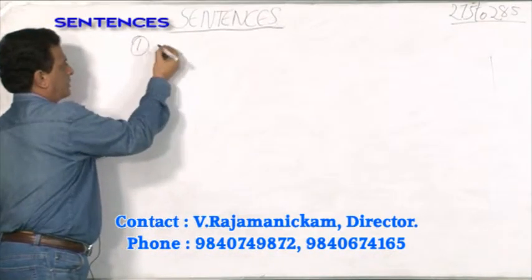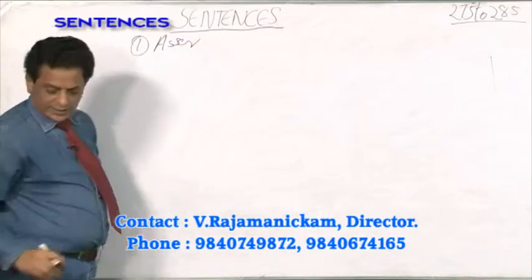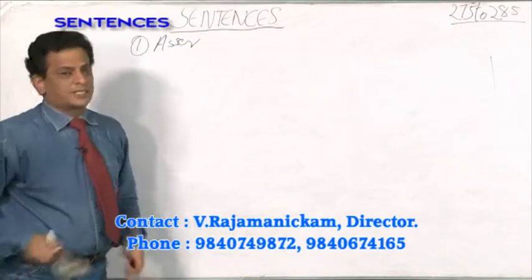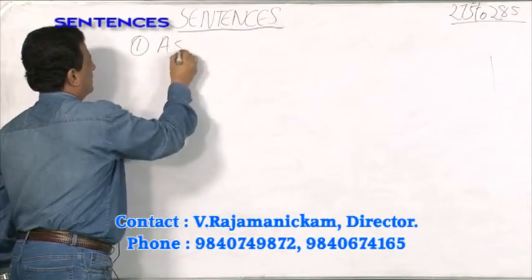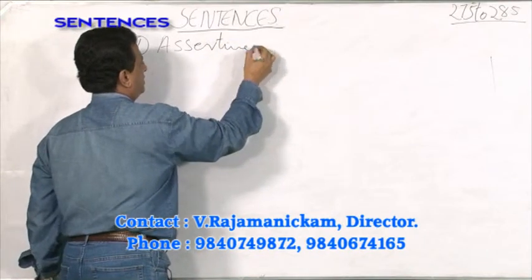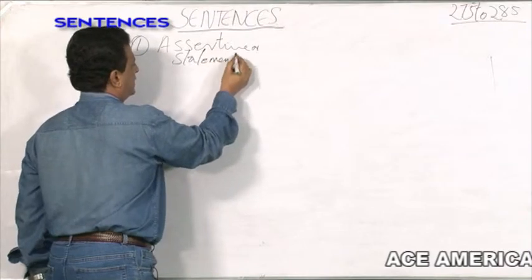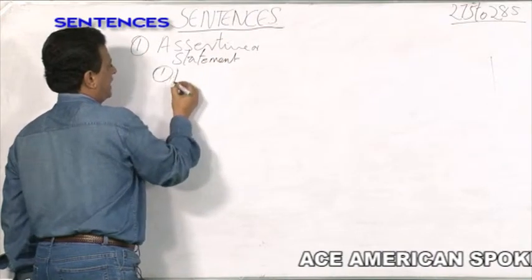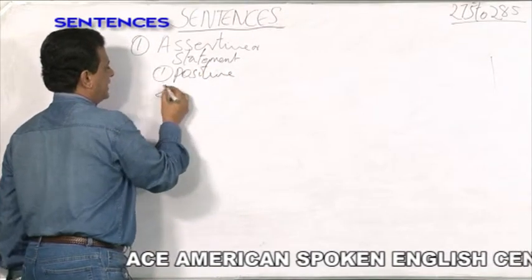What are the four types? Number one is assertive. It is called an assertive sentence. Number one sentence is assertive or statement. This is divided into two types. What are they? Positive and negative.